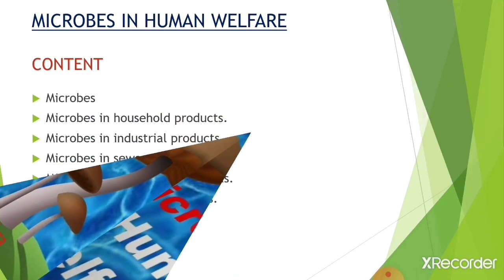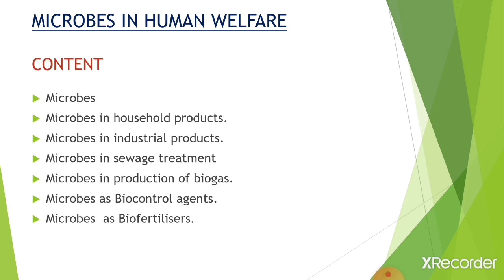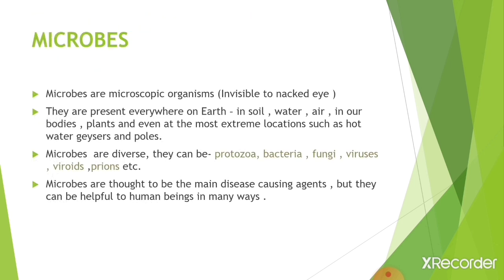So let's start. In this chapter, we'll study the topics: microbes, microbes in household products, microbes in industrial products, microbes in sewage treatment, microbes in production of biogas, microbes as biocontrol agents, and microbes as biofertilizers. So let's start this chapter. Our first topic is microbes.